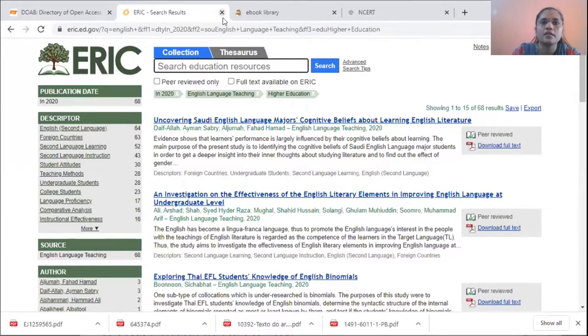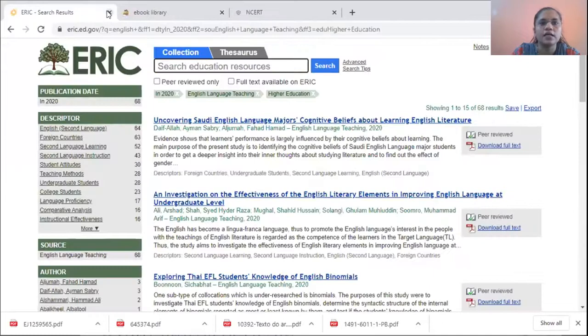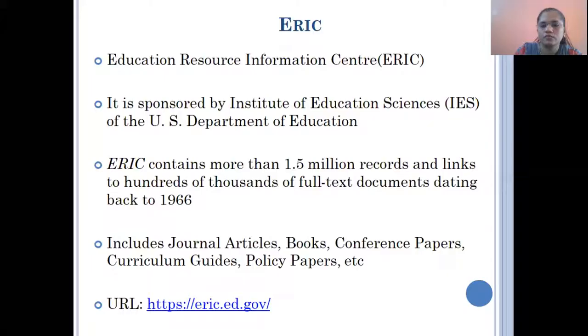So this website is also very good for preparing for your research, or for writing any research article, or for preparing for any research project. You have, I think, action research in this year. For that also you can refer this site. So therefore I shared information about this website. Okay, we will go to the next.